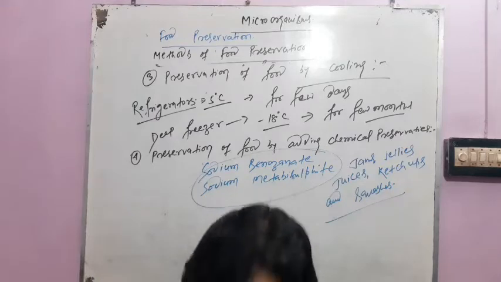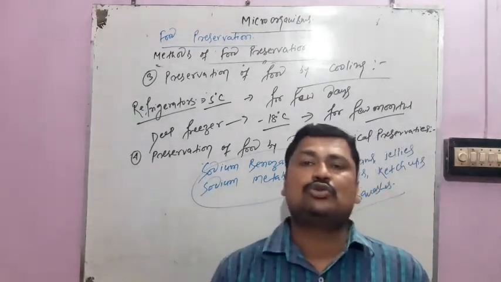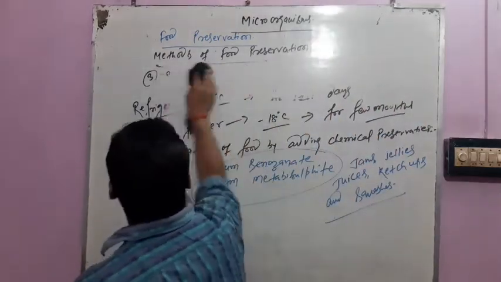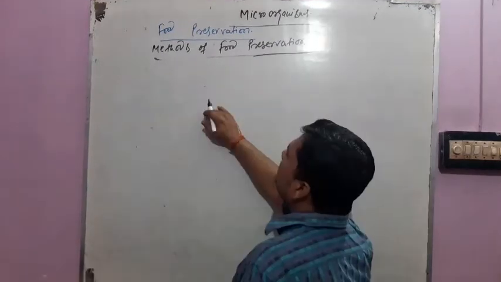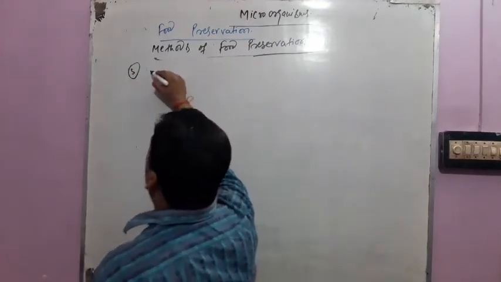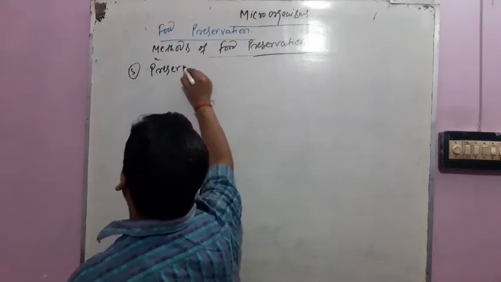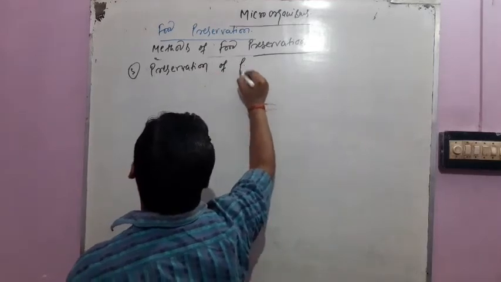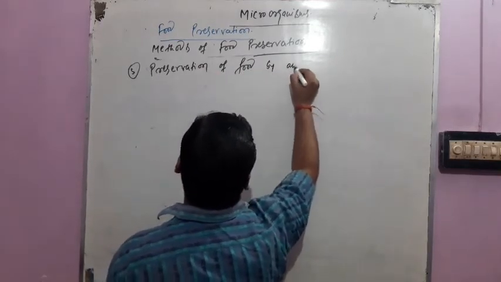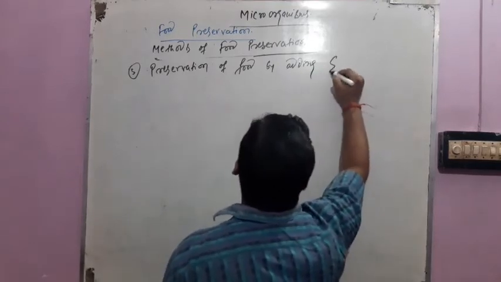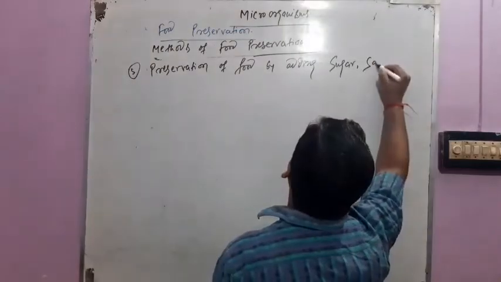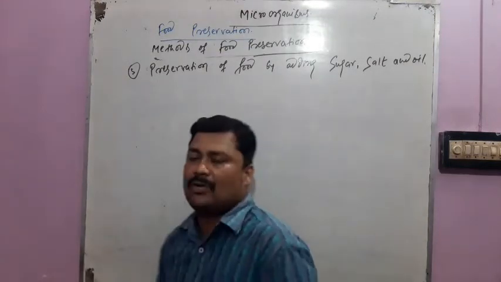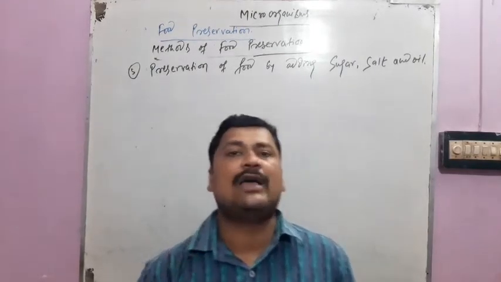Now the next method, the fifth method of preservation of food, is by adding sugar, salt, and oil. Common dry salt is also used as a preservative.